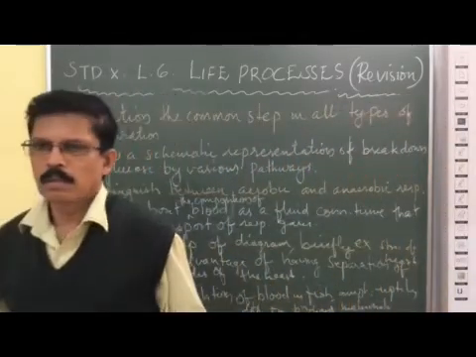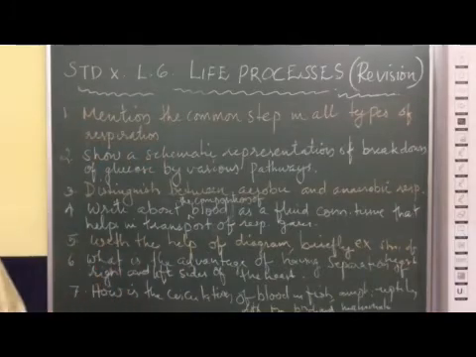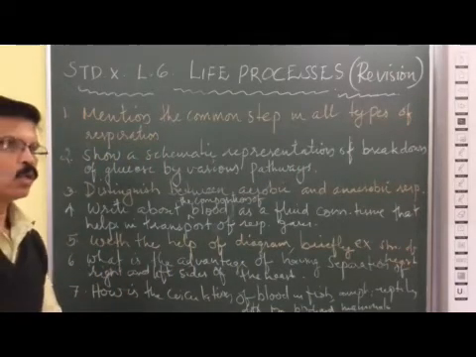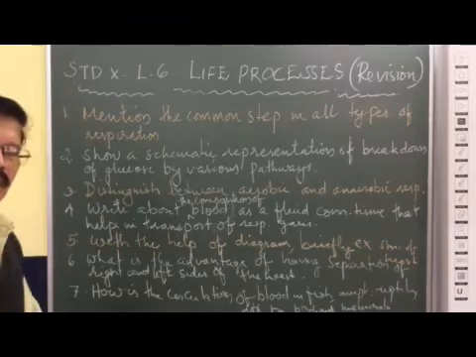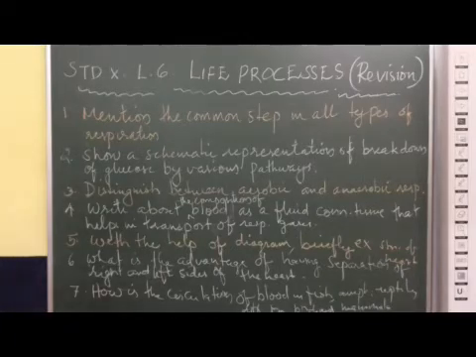Then, because this oxygenated and deoxygenated blood does not mix, then what? It increases the efficiency of oxygen supply to the cells, so that more oxygen is available in the cells to release energy. That's all. Now, seventh and last question: how is the circulation of blood in fish, amphibians and reptiles different from both birds and mammals?